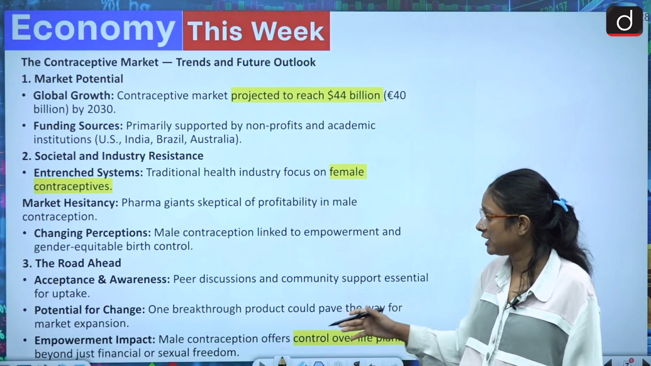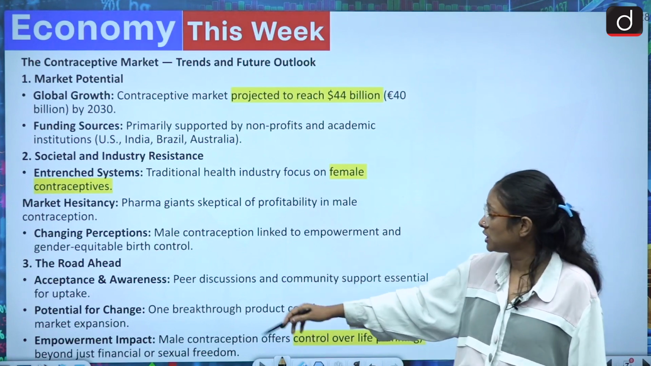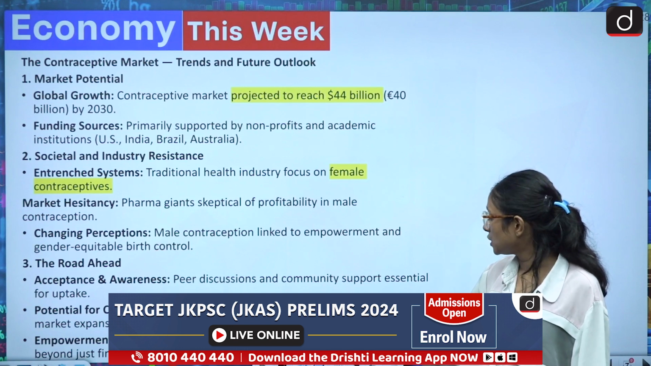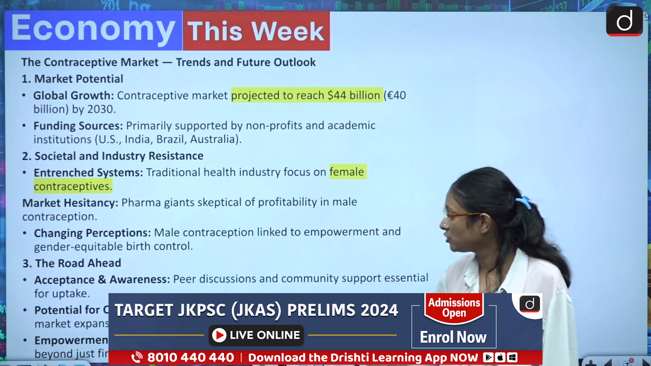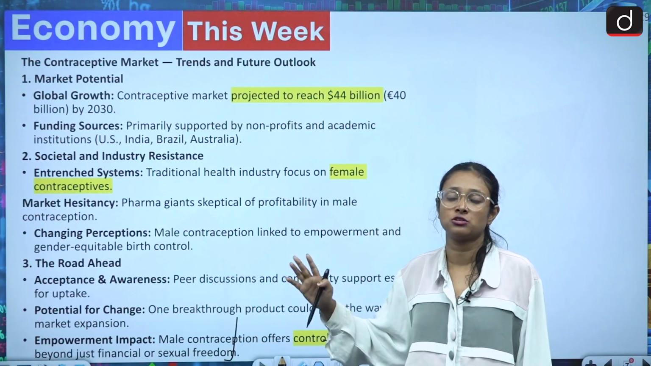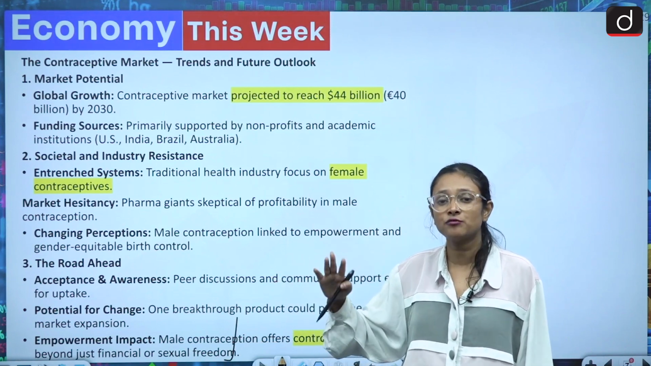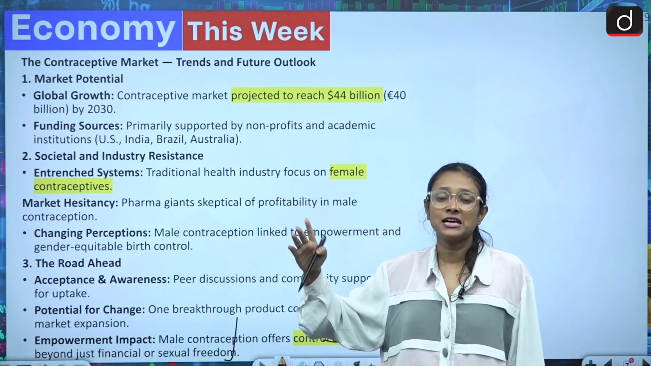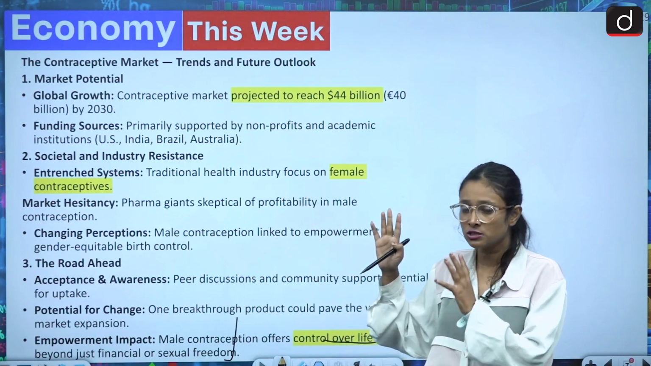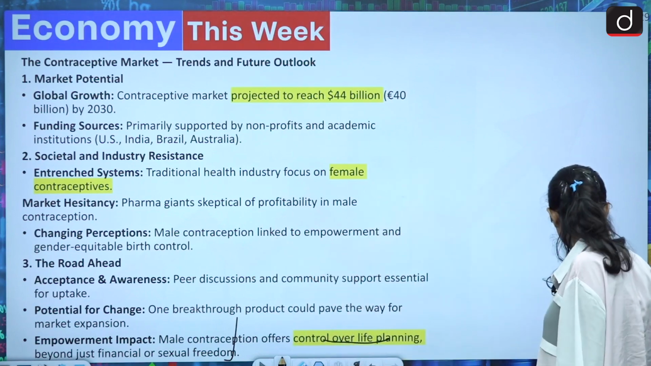So this is about acceptance and awareness, potential for change and empowerment, impact, control over life planning beyond financial and sexual freedom. There is much more associated with this: apart from the market potential, the sexual freedom and the societal pressure, everything will be sorted out through this. Now we'll come to another topic.